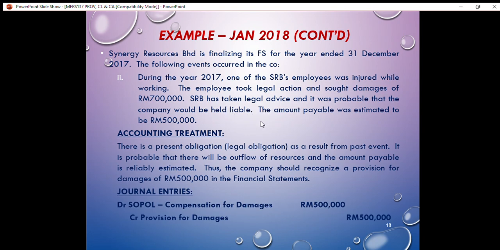Based on the advice of the lawyer, the company can determine whether the outflow of resources is probable or not.